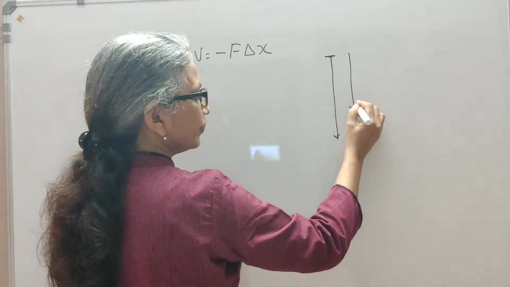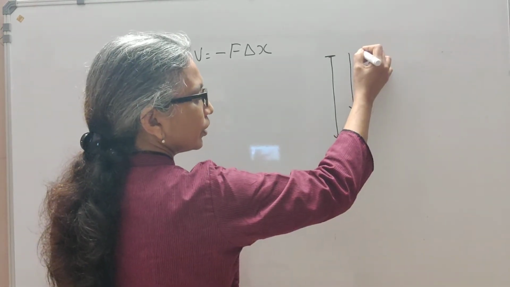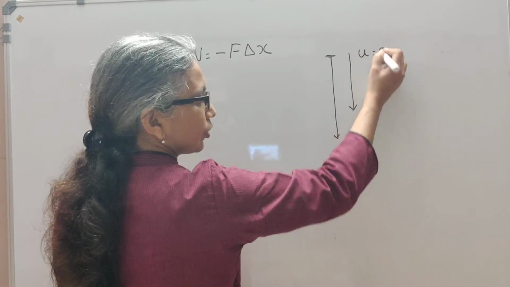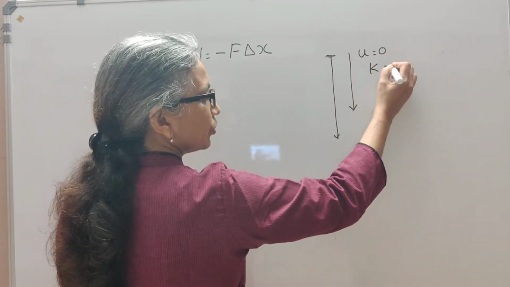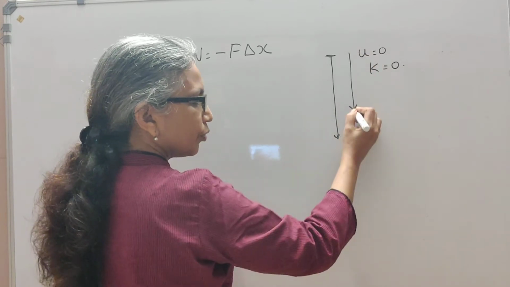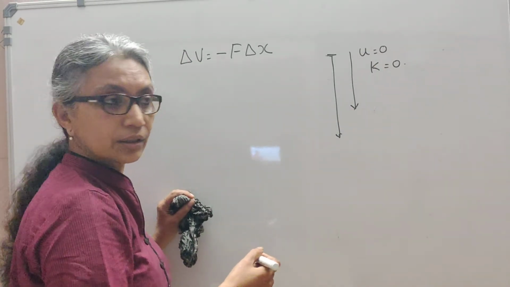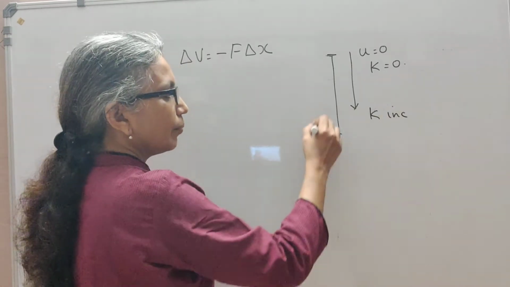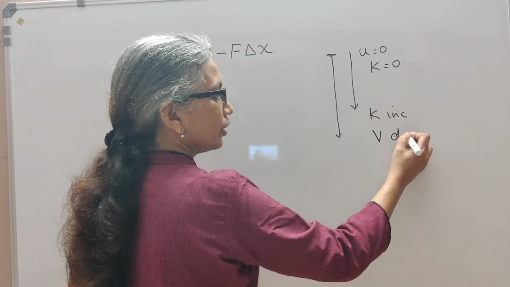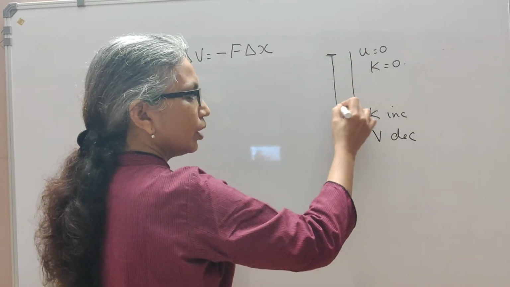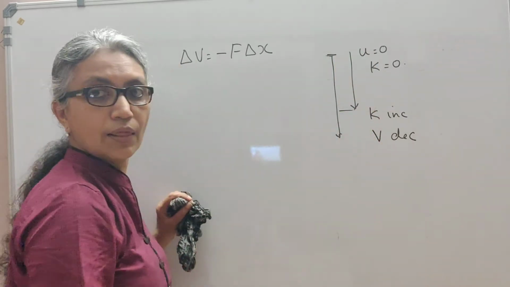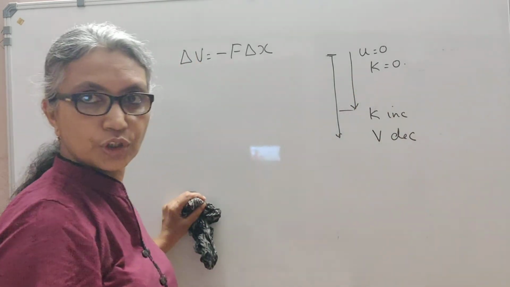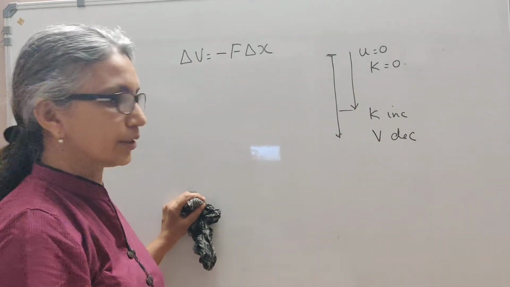So suppose your body is falling from some height. As it falls down, at this position its initial velocity is 0, so its kinetic energy is going to be equal to 0. But as it falls, its velocity goes on increasing, so the kinetic energy will start increasing. But its potential energy will start decreasing, because as it comes down, h goes on decreasing. As the height decreases, potential energy being mgh, the potential energy will decrease.